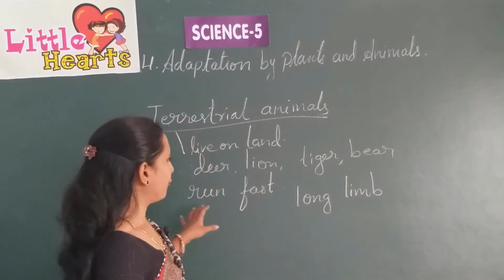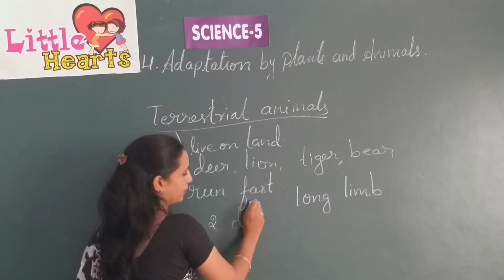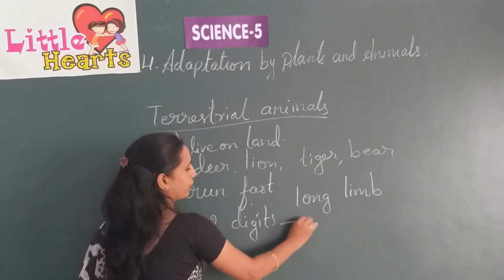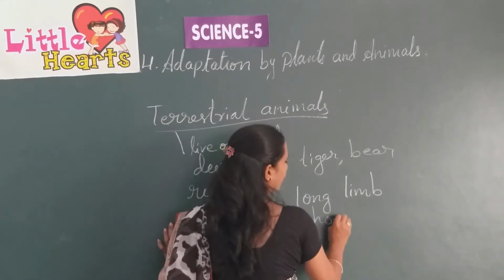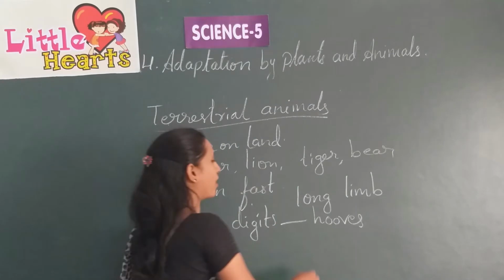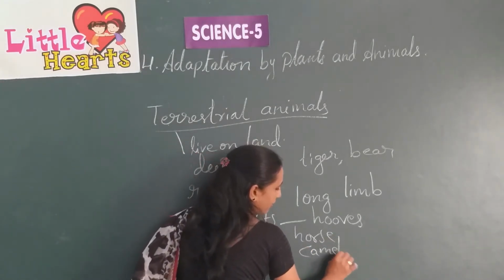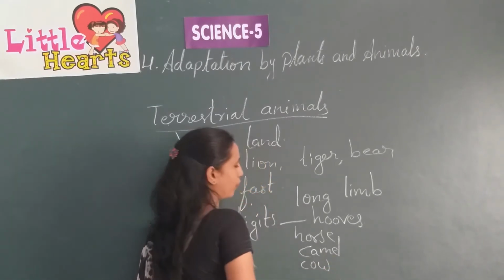Here a few animals have only 2 digits, which means they have hooves, for example horse, camel, cow, buffalo, goat.